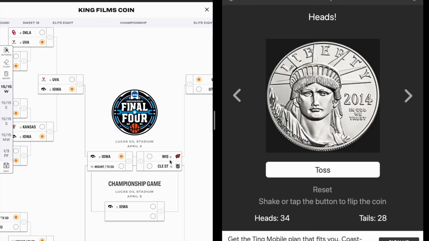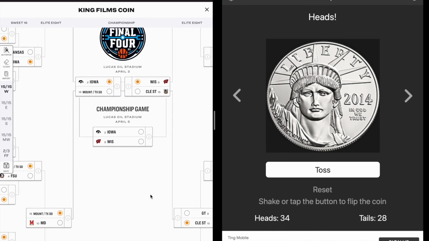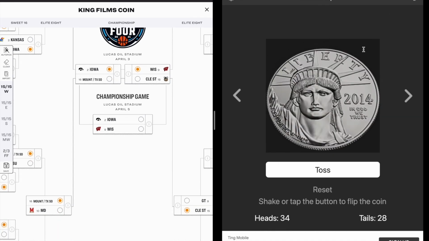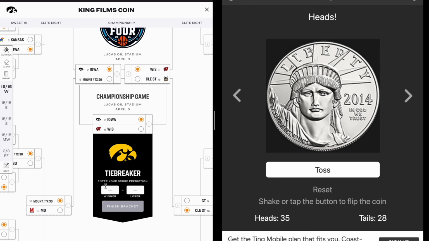And another heads wins it, so I don't really care the winner of this. We've got a decent final here. I'm actually kind of proud of this bracket. So the 2-9 final, heads wins. So Iowa, a respectable winner. Wow. Let's just go with 74-72 in the final, and we're going to finish that bracket there.